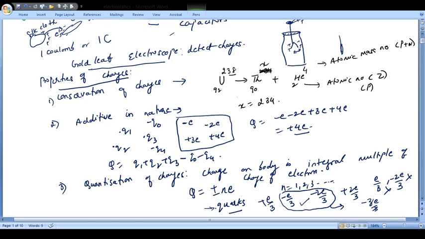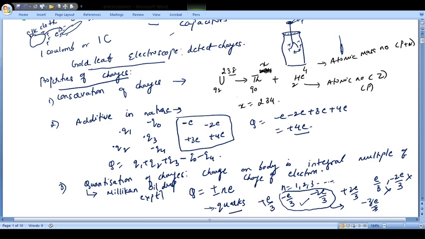This quantization of charge, that charges are always an integral multiple of the electron charge, was basically given by Millikan's oil drop experiment.